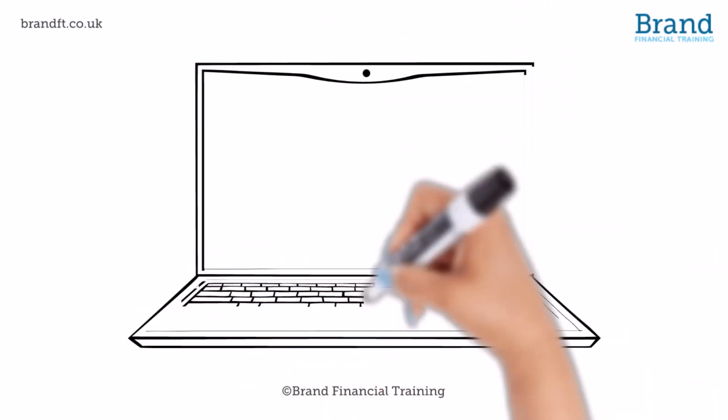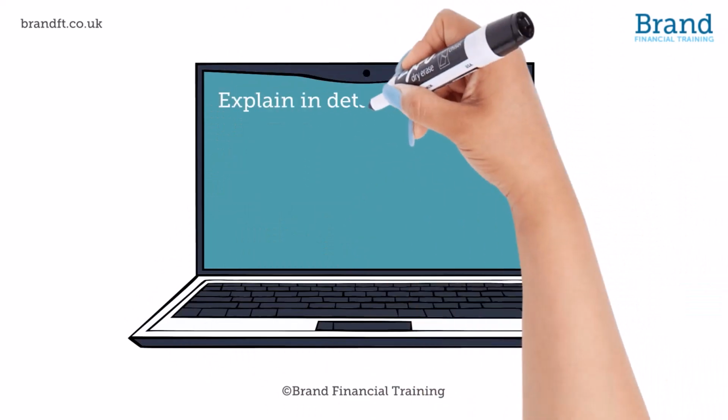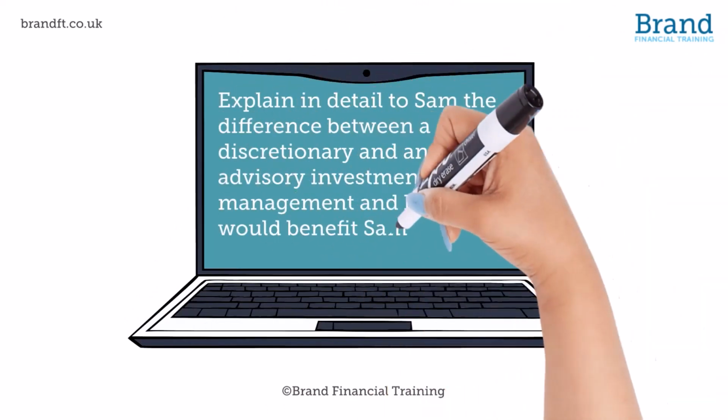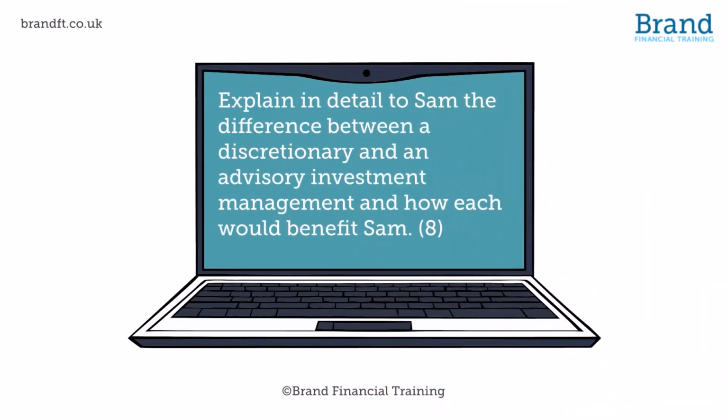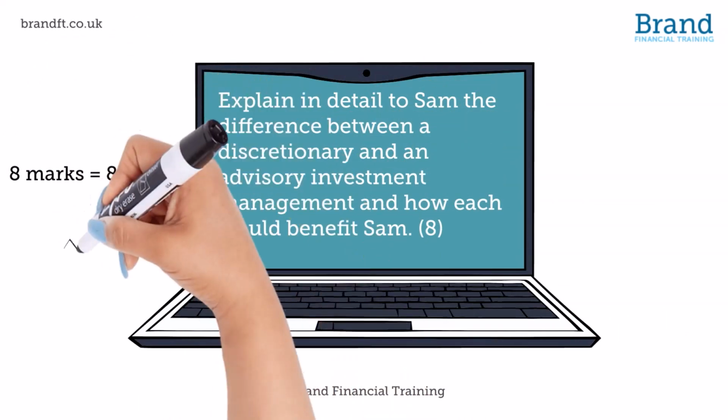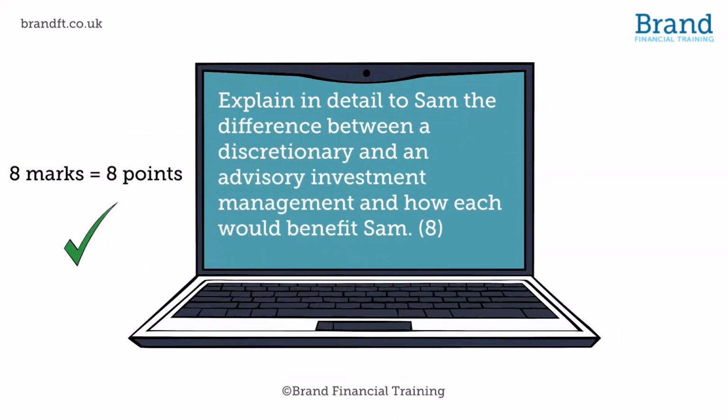Spend about as many minutes per question as marks are available and use the number of marks available for each question as an indicator of how many points you should be making in your answer. An 8-mark question needs 8 different points to gain the marks available. If you can think of more, then write them down. This might mean 8 separate bullet points, or sometimes 2 marks might be within one sentence.